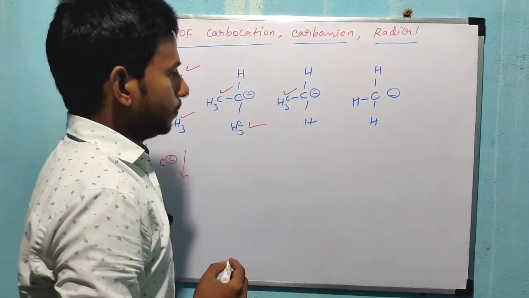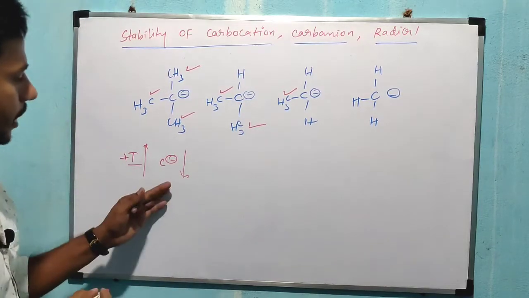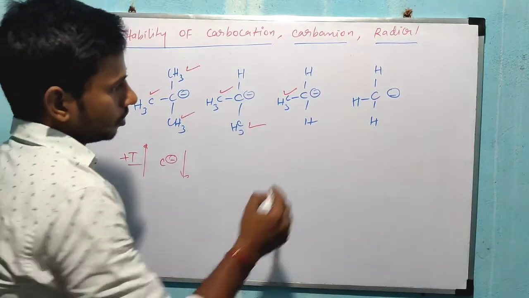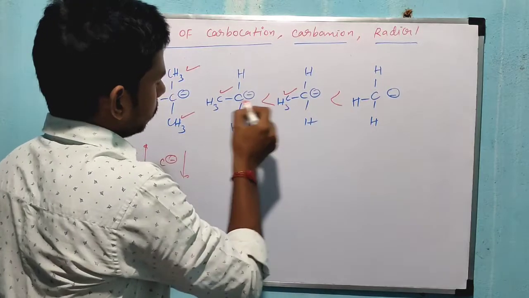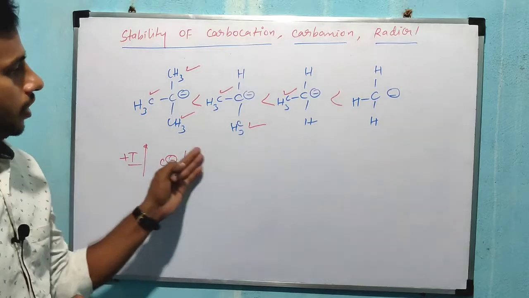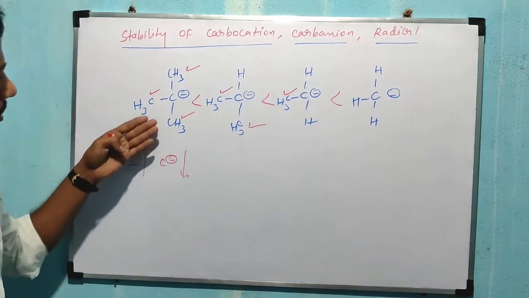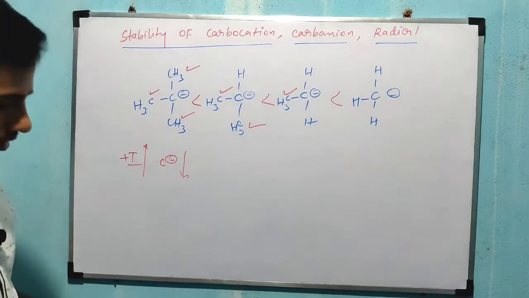So which one is more stable? Once plus I group increases, the corresponding carbanion stability decreases. So the first one is more stable and the last one is the least stable, right?